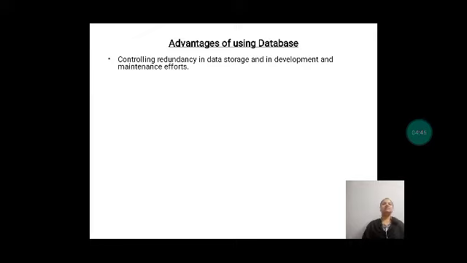The third problem is that files that represent the same data may become inconsistent. What do we mean by inconsistent? Say there is one student whose last name was mistaken when we first wrote it. Later he comes and says this is a mistake, please correct my last name, that is, his surname. Then that update has to take place in all the records, in all the files wherever his information is there.